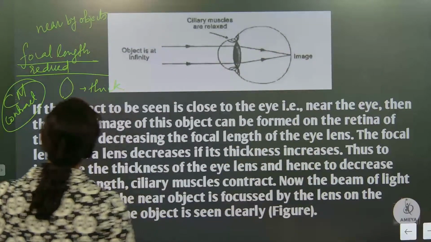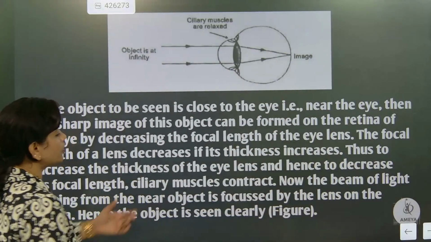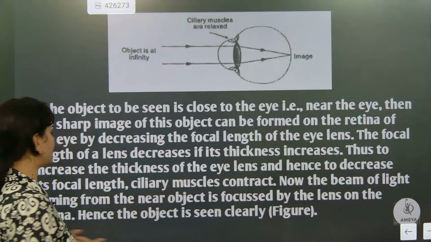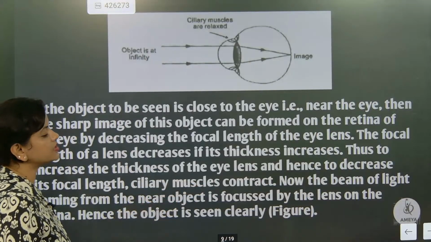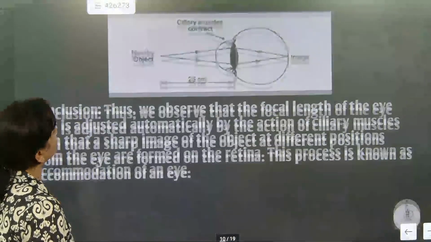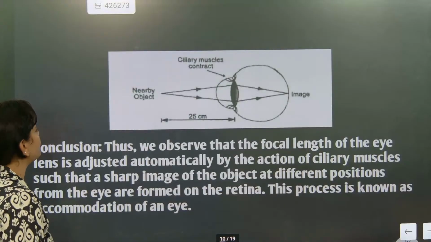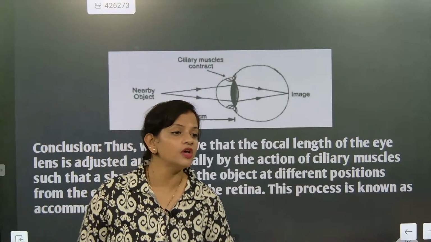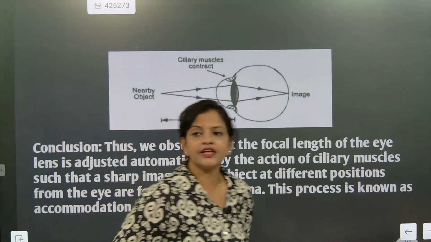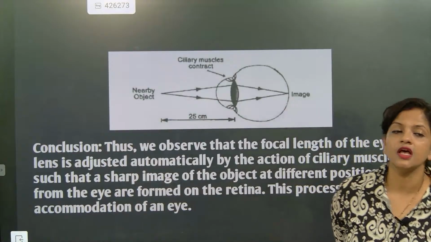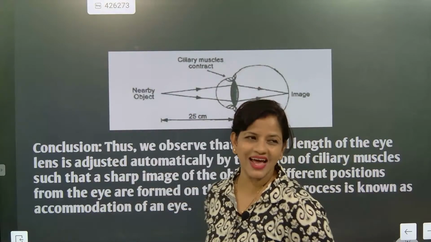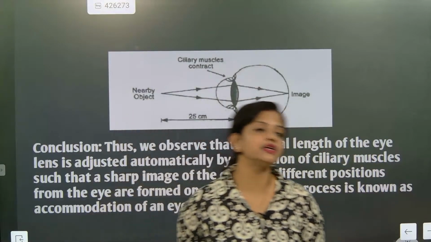Now look here. So this section we have finished. That means the object is focused by the lens on the retina, and the object is seen clearly. So nearby and far off, it is exactly the game of the ciliary muscles. One time the ciliary muscles will relax and the focal length will increase.